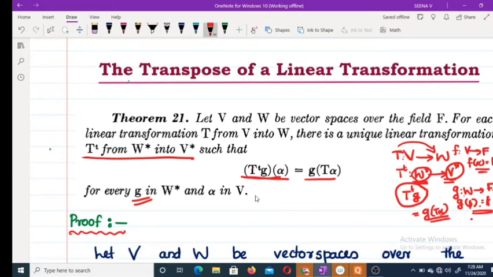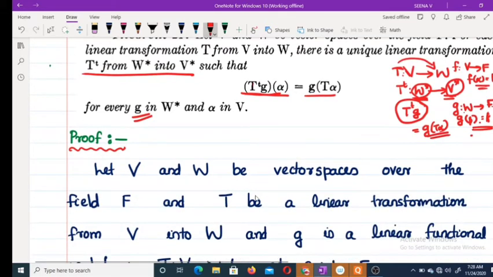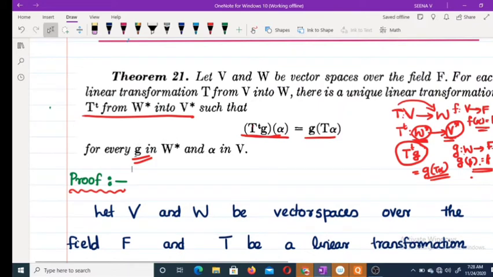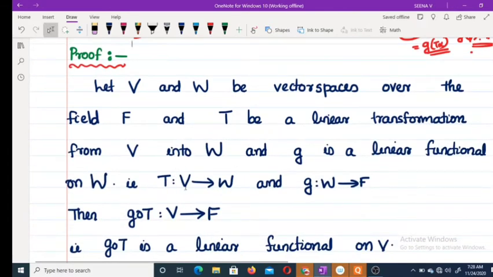Clear? So now moving to the proof. Let V and W be vector spaces over the field F. T is a linear transformation from V into W, and G is a linear functional on W. Here we are taking every G belonging to W star, which means G is a linear functional on W. So T is from V to W, and G is a linear function from W to F.